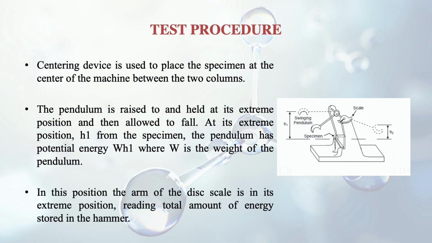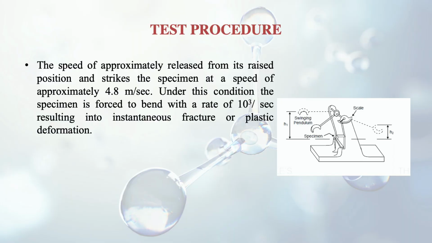So in this position, the arm of the disc scale is in its extreme position. The scale which I told you earlier has an arm, a pointer, which is at its extreme position, and it reads the total amount of energy stored in the hammer. So now we have got the energy. WH1 is the potential energy. When it is released and reaches the bottom and strikes the specimen, it reaches with a velocity of 4.8 meter per second. That means the height at which the pendulum was at its extreme position is roughly 3 to 3.5 feet.